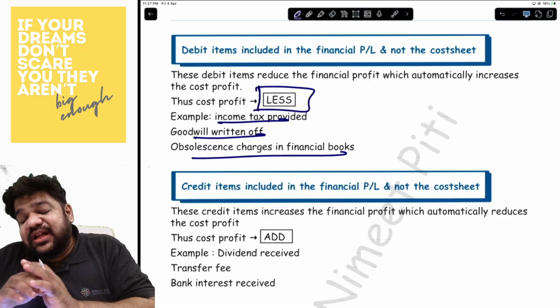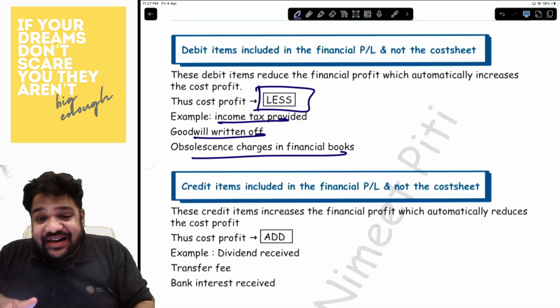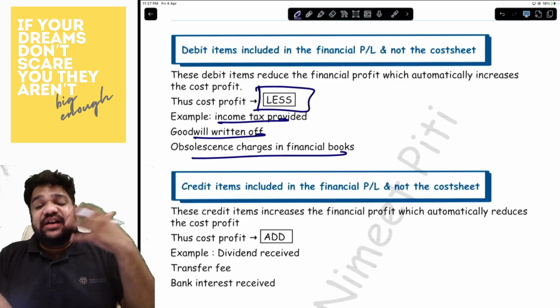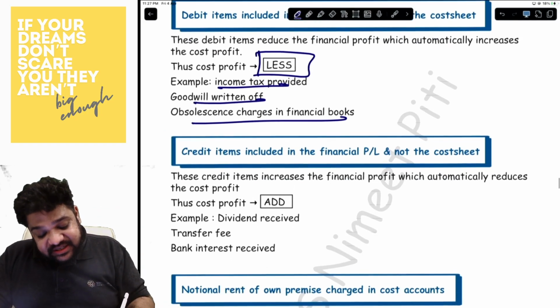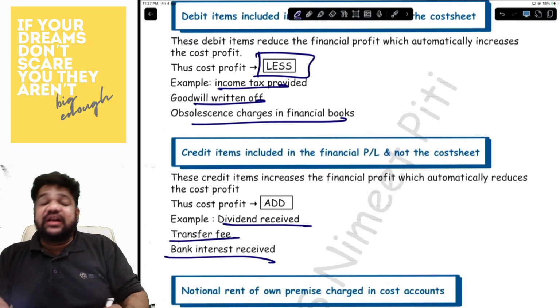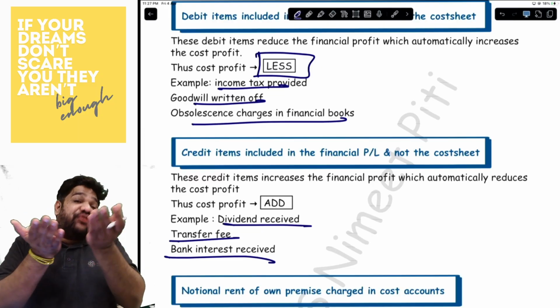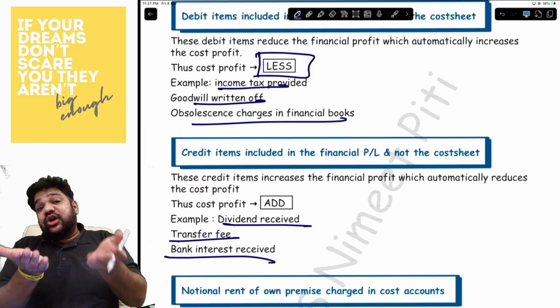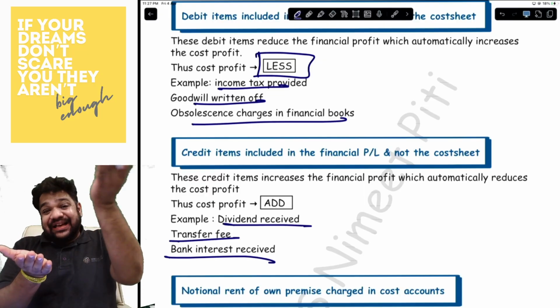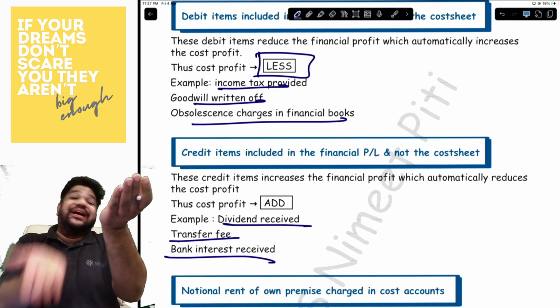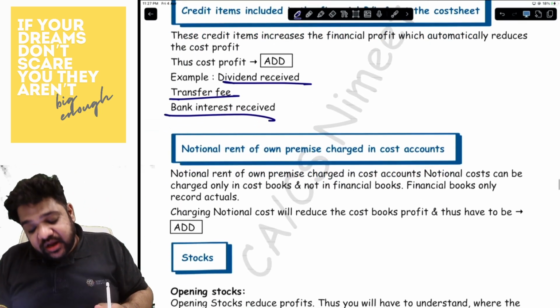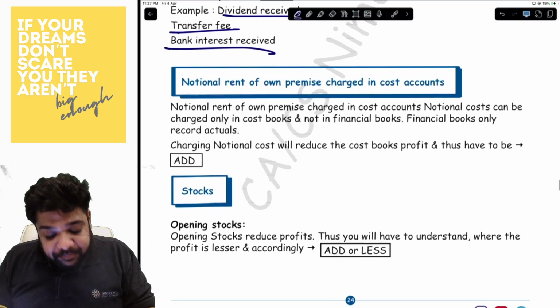Exact opposite is with the credit items. Under the credit items, you have interest received, dividend received, something of that sort received, transfer fee, etc. Now, they are written in the financial books credit side. Because of that, the profit of the financial books increases. So you will also have to increase. So add.